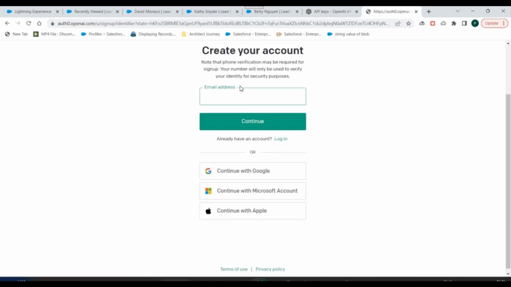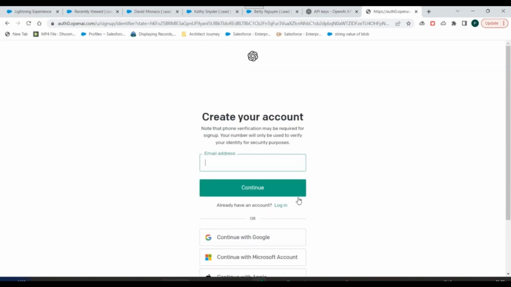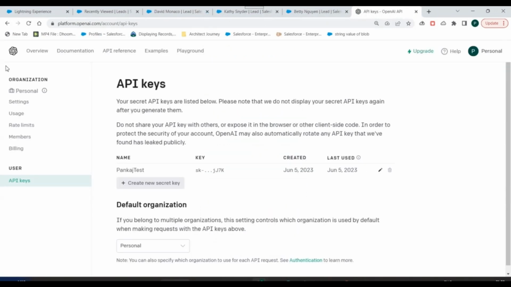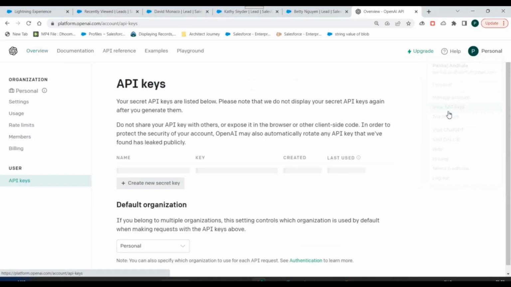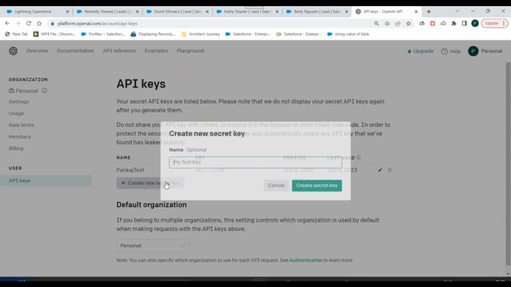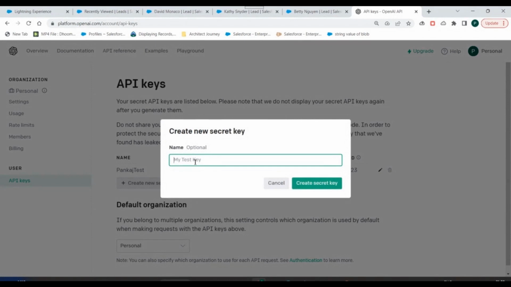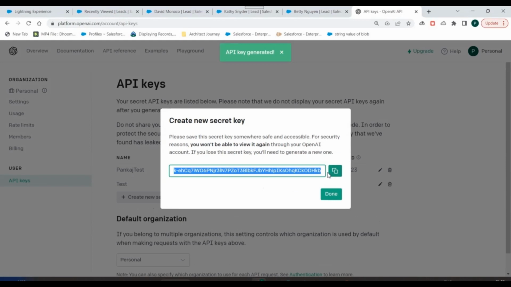Here you can add your email address and continue, or you can log in with your Google account, a Microsoft account or an Apple account, right? Once you log in to the system, you will be redirected to the overview page. Now to generate an API key, you can go to your profile and click on view API keys. You will see a create new secret key button here. Once you click on that, you can add an optional name parameter and click on create secret key. This will generate an API key and you can use these API keys further for your integration purposes.